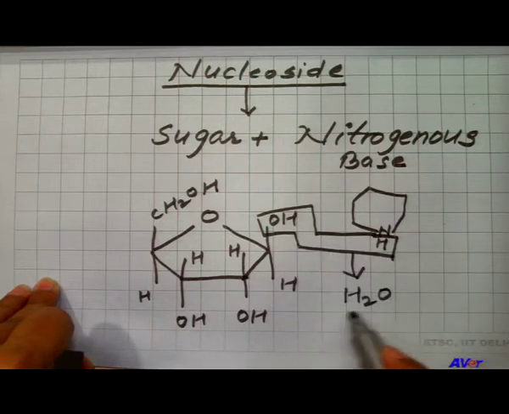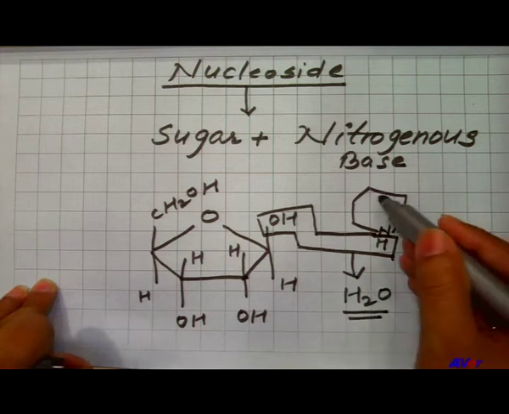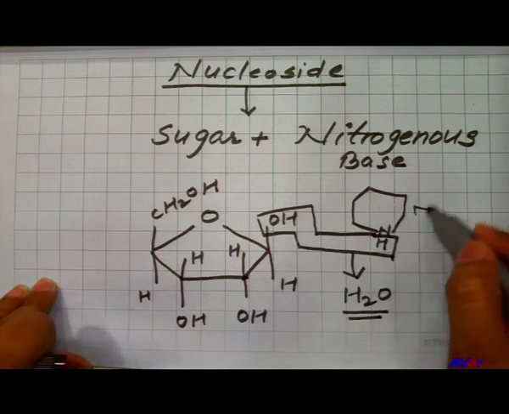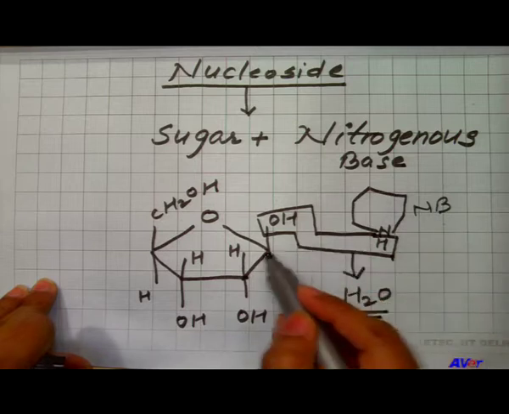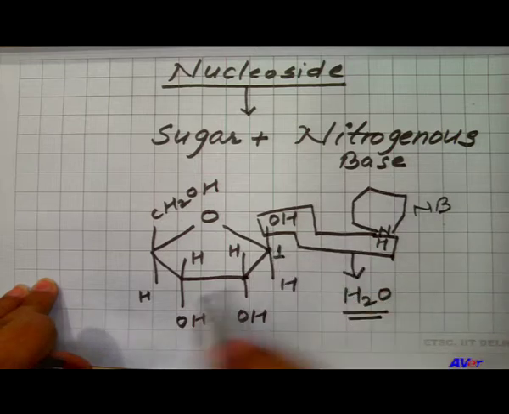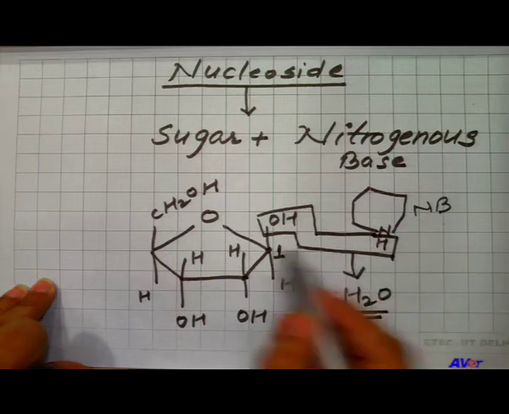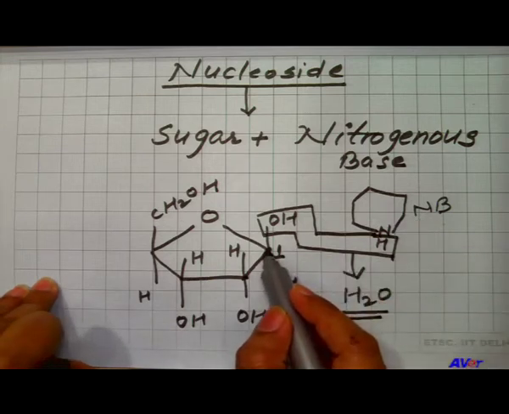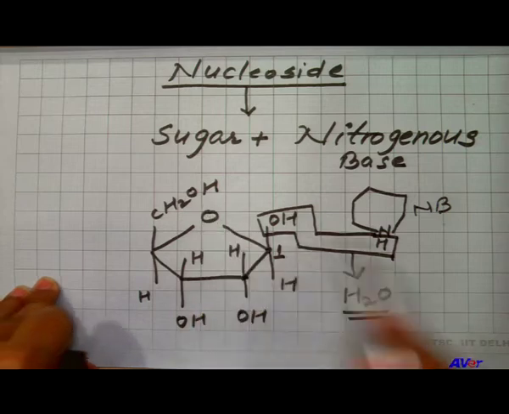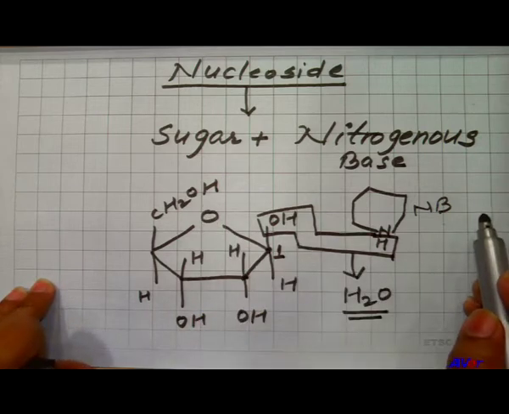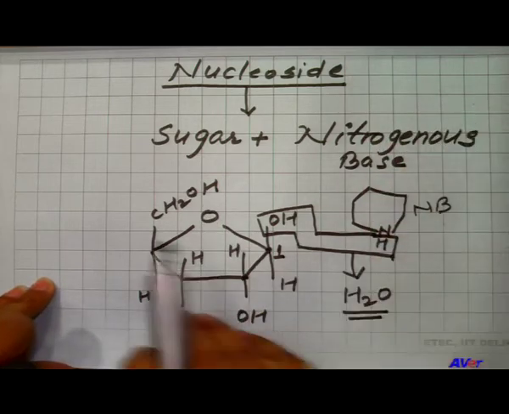The water molecule will be released from here and the remaining part of the nitrogenous base will bind over the first number of carbon. So, in a nucleoside, the nitrogenous base always binds at the first number of carbon. This is how the sugar and nitrogenous base bind together to form nucleoside.